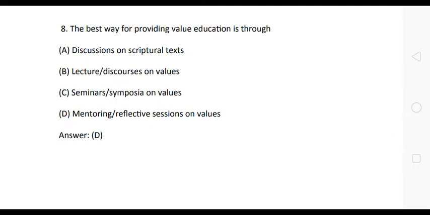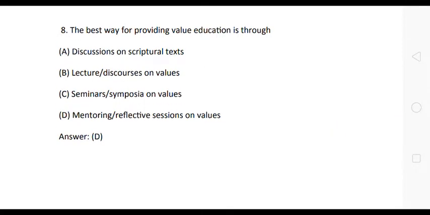Next question is, the best way for providing value education is through. Here the options are: option A, discussion on scriptural texts. Option B, lecture discourses on values. Option C, seminars, symposia on values. Option D, mentoring reflective sessions on values. Here the correct answer is option D. Mentoring reflective sessions on values is the correct answer. The best way for providing value education is through mentoring reflective sessions on values. Okay, friends. Now let us see next question.